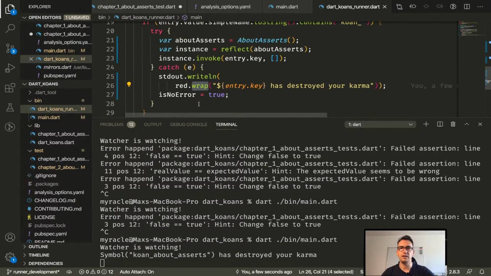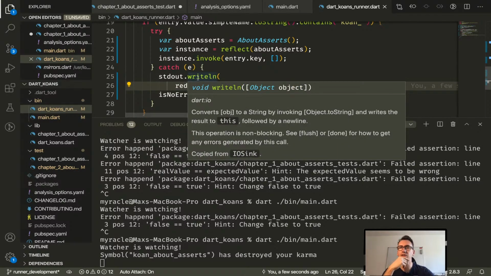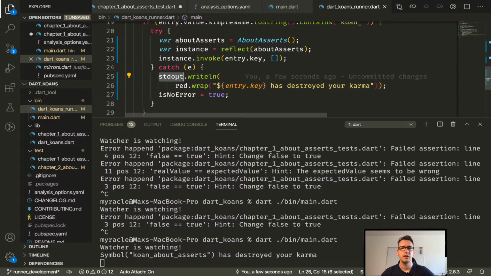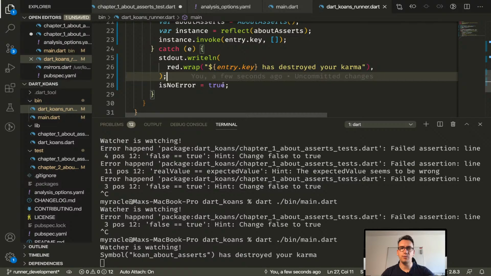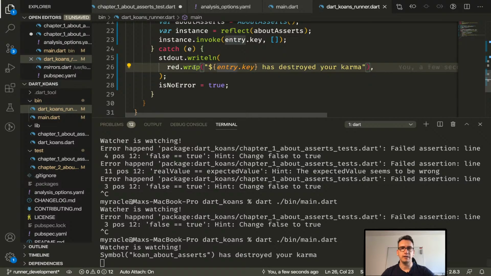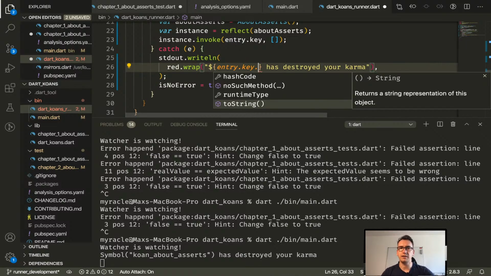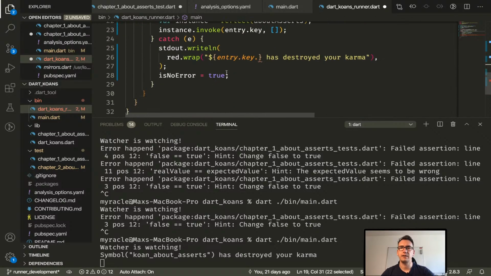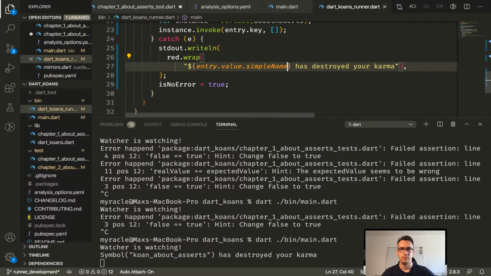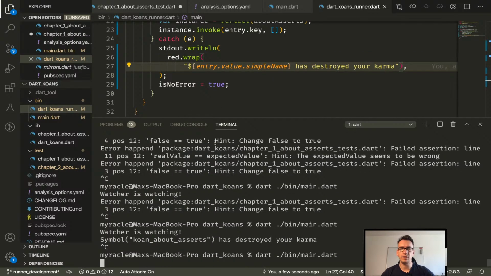It's a bit sad that the red color is not here, right? I would really love that if this would be possible. I really have to take an eye on the process manager. Maybe we can improve that somehow, that we don't have to use the std out, that we can just print line it. It would be fantastic. Okay, but now we enter that out and we see the symbol Koans has destroyed your karma. And it would be fantastic if we get not the key, it would be the simple name, is the name, I think. Entry value dot simple name. What do we get from that? Up, we save again, we restart the whole thing.